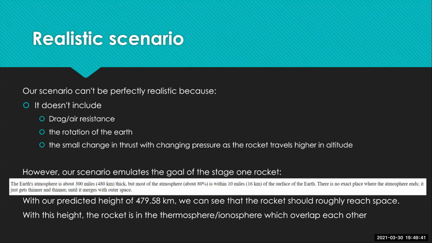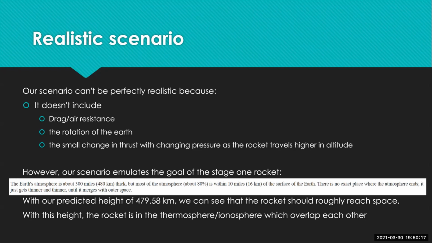And then kind of looking over, is this realistic or not? It can't be realistic to a certain degree because we didn't include drag or air resistance. And we are assuming that the Earth is not rotating, because when you include the rotation of the Earth, the rocket doesn't go up in a straight line. And there is a small change in thrust due to the pressure as the rocket travels higher in altitude. And also, there are other factors such as engine efficiency, which decreases as a rocket gets higher in altitude.